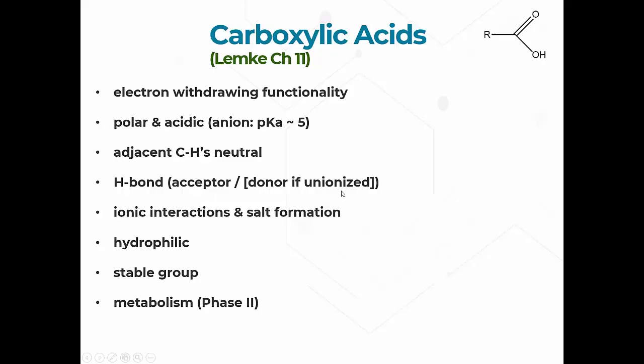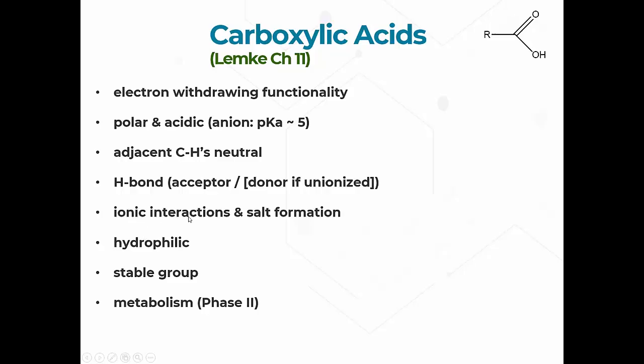It's a donor to a hydrogen bond if the proton is still on here. If it is ionized, meaning the proton is already removed and all we have is a minus charge here, it doesn't have a hydrogen to donate. Then in that case, it's only an acceptor. We'll talk about this when we talk about hydrogen bonds.